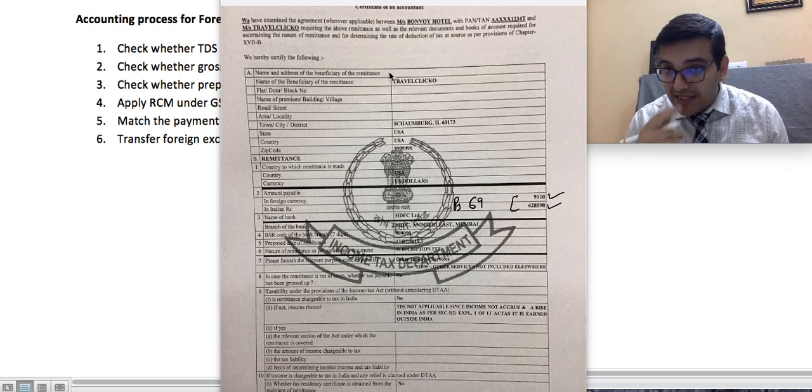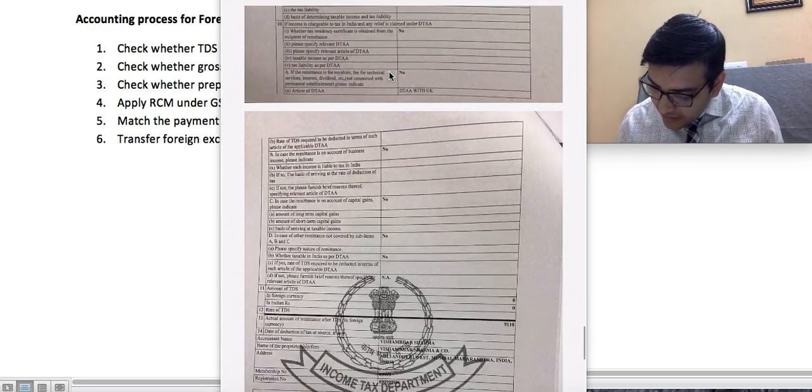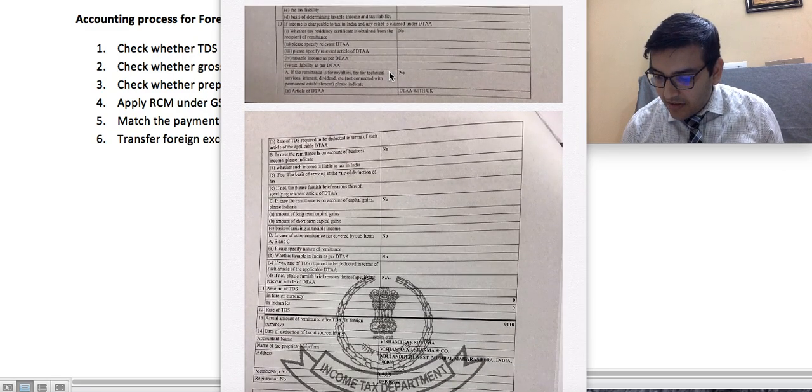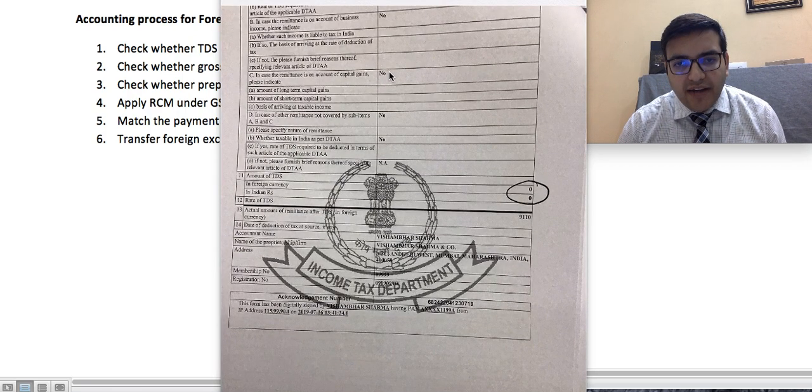So we have booked this transaction at the rate of 69. Okay, done. Whether TDS is applicable? No, TDS is not applicable. See, TDS is 0. Why is TDS 0?